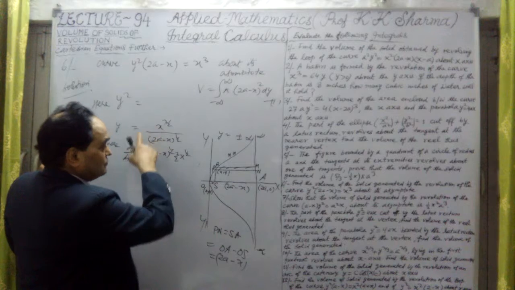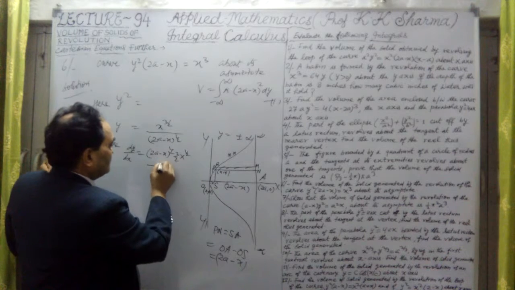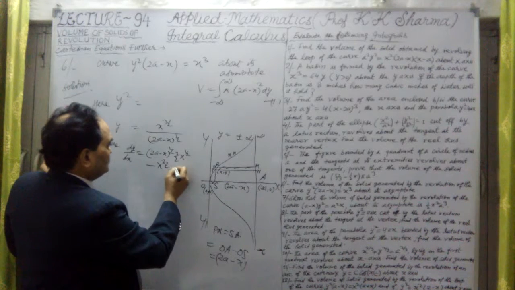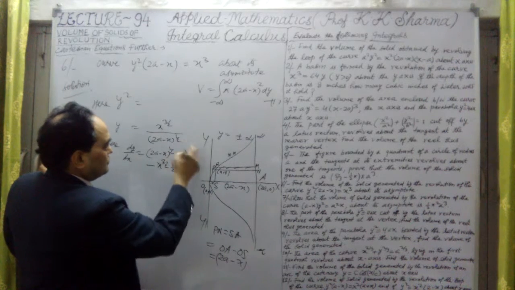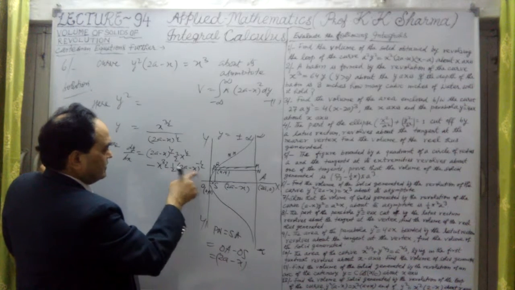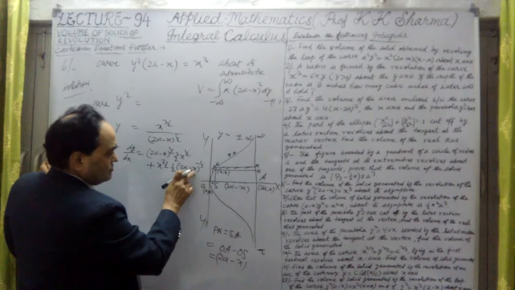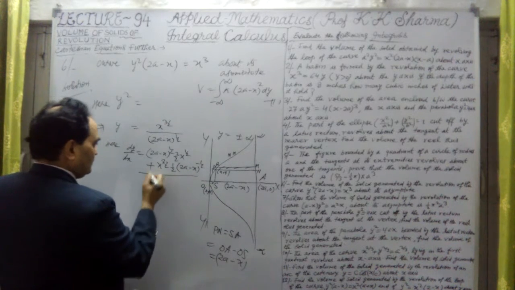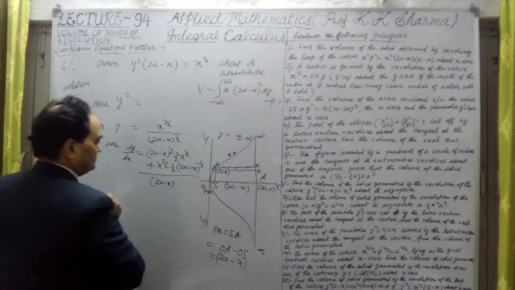Differentiation is 3 by 2 coming before, and 1 minus, this is 1 by 2, now the minus sign in between we put. Now x is equal to 3 by 2 as it is, differentiation of this will be 1 by 2 into (2a minus x) whole power minus half into minus 1, because differentiation of this whole bracket will be minus 1, so it is plus 1 now, because the coefficient of x is minus 1, that will come again, divided by 2a minus x whole square, meaning only this value.